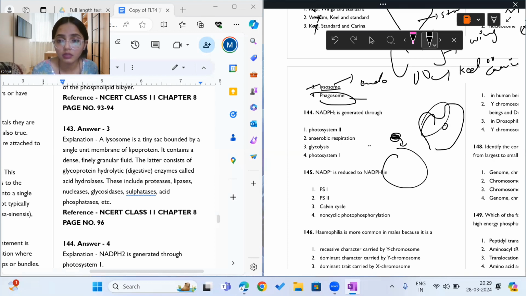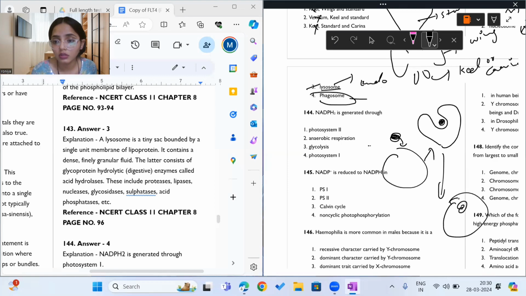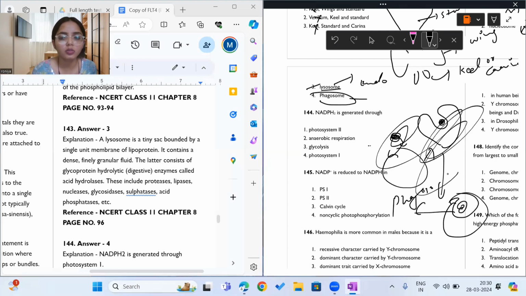See, this is food. After this, it will become like this, and this structure is the phagosome. So it's basically a structure with food, a vesicle you can call it.